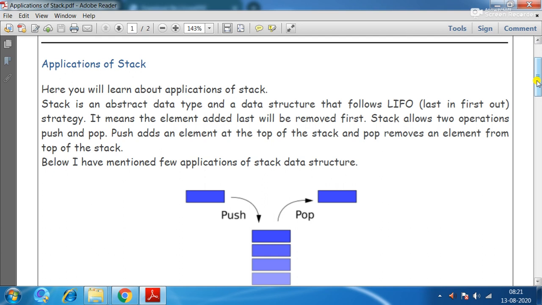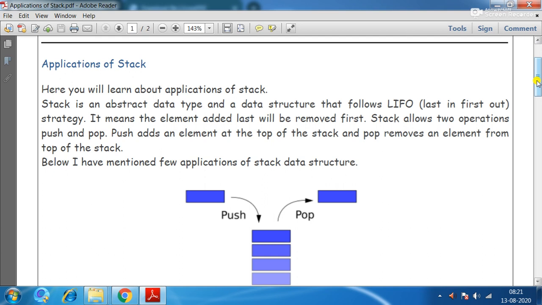In case of linear data structure, the values are stored in consecutive memory locations. In that we have stack, queues, linked list, arrays, structures. These all come under the linear non-primitive data structure.